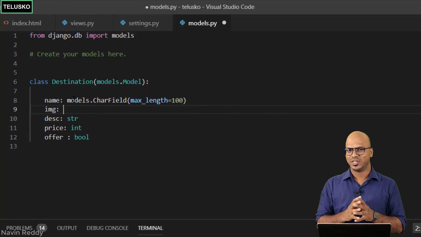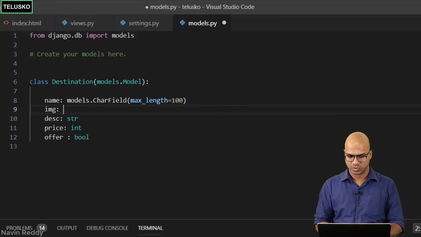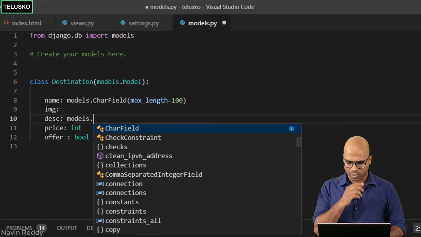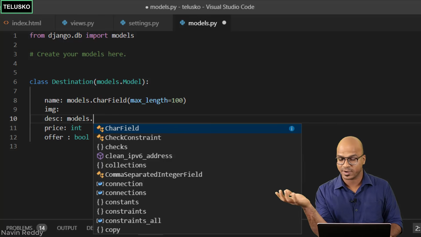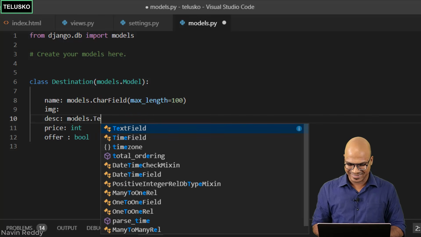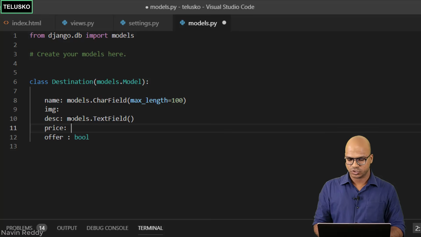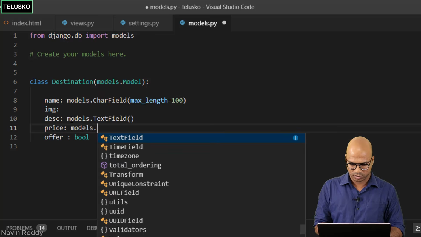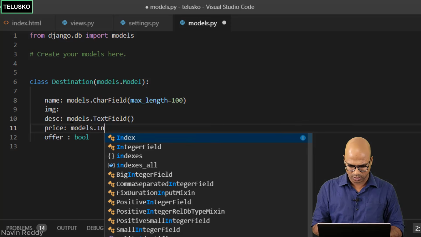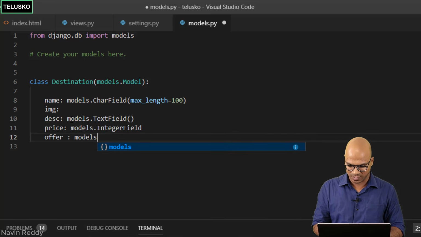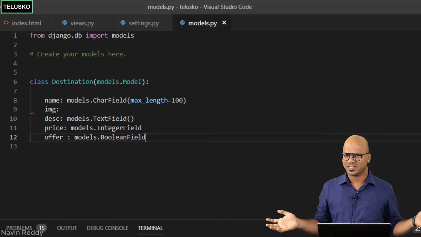We'll do something for image later, but as of now, let's stick to description. In description, you will say again models dot. But what should we be using for description? Description might be big, so we'll be using TextField here. We don't have to specify the size. For price, it should be int. So I will say models.IntegerField. Do we have integer? Yeah, of course. So IntegerField, and for boolean, you guessed it right, we should be having BooleanField. Done, job is done, so simple, right?